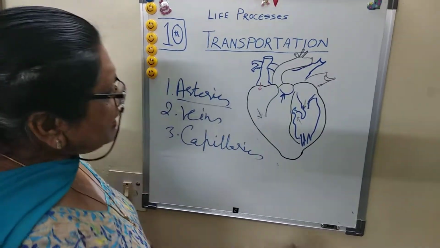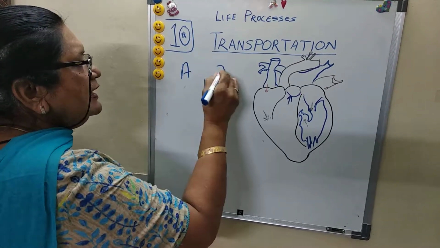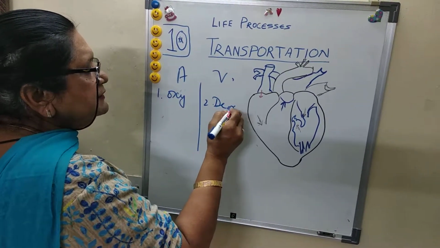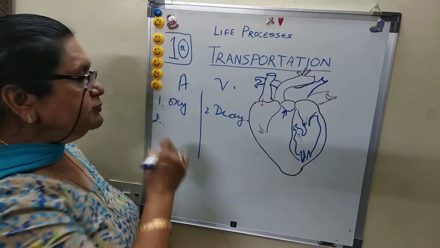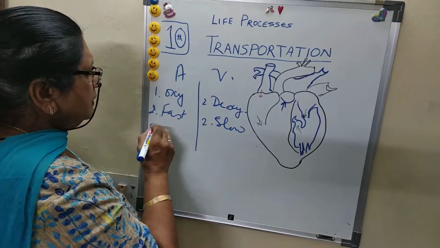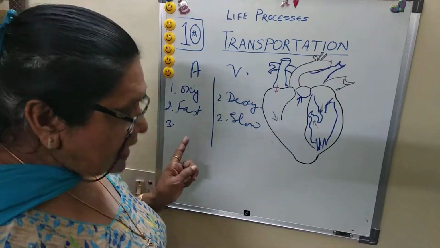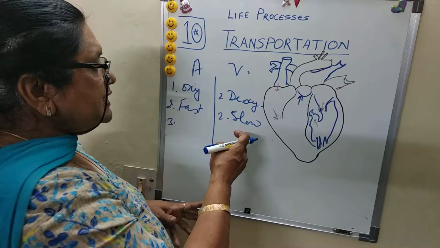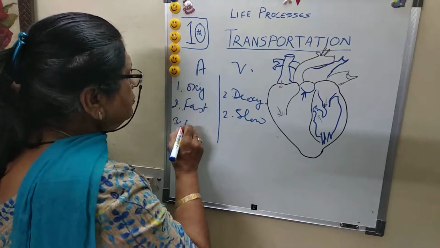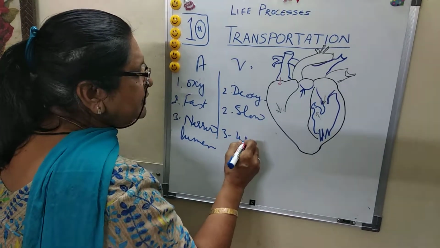So a question can be asked: what is the difference between artery and vein? Artery carries oxygenated blood, vein carries deoxygenated blood. Next, in arteries the blood moves very fast; in veins blood moves very slow. Third, arteries carry blood from the heart to the organs, while veins carry blood from organs to the heart. Another difference: arteries have a narrow lumen, while veins have a wide lumen.